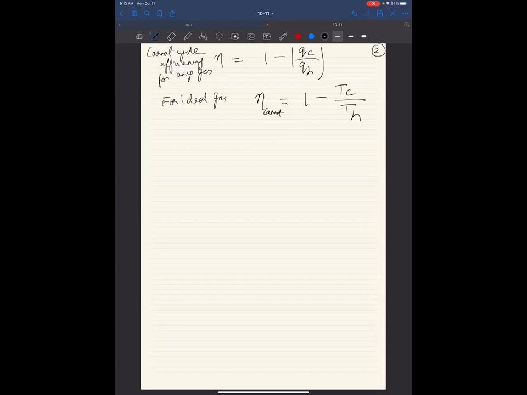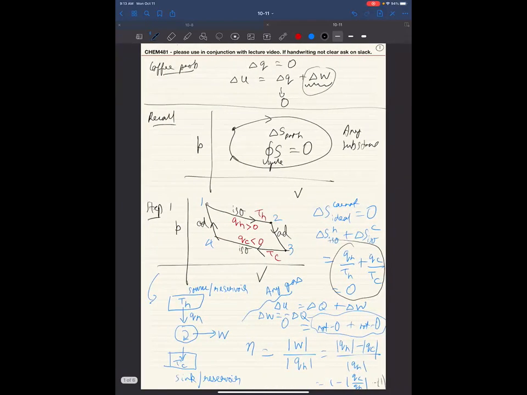So the claim now, and I'm going to make a very, very big claim. I'm going to make a claim that if you had a hot source and a cold sink, right? The process that I drew over here is one very specific process where you did an isotherm and an adiabat and an isotherm and adiabat.